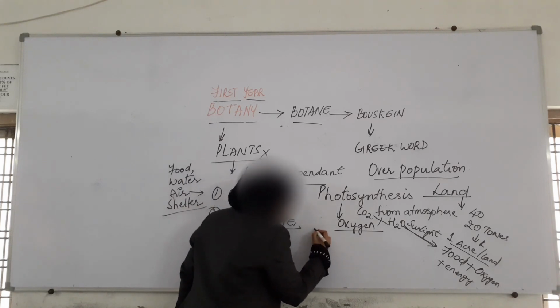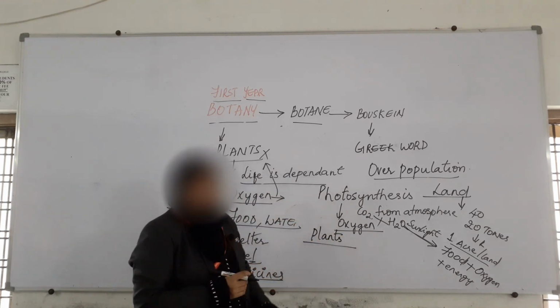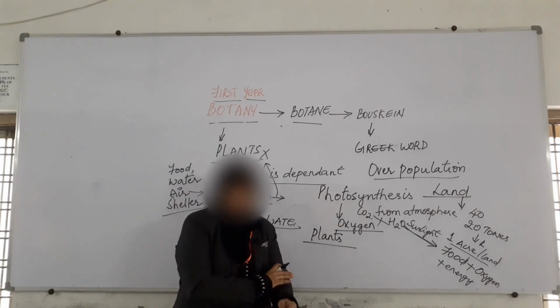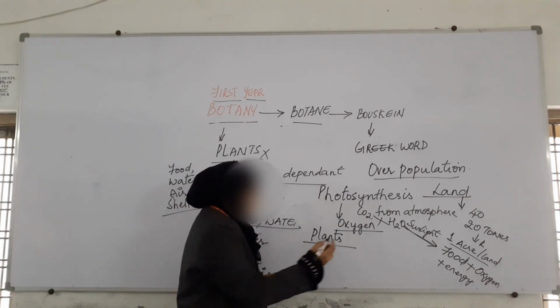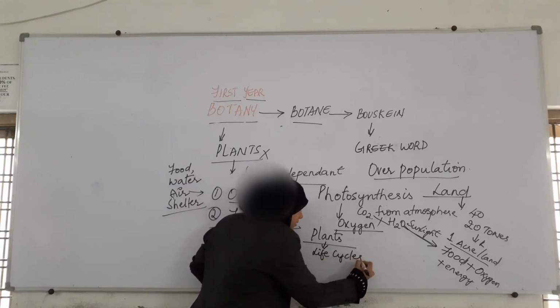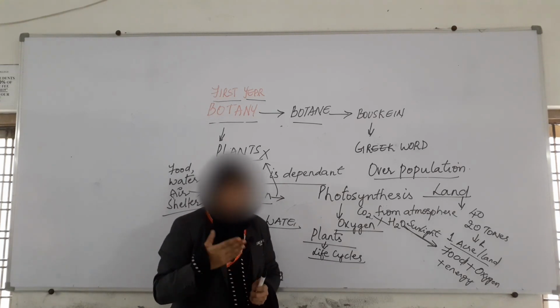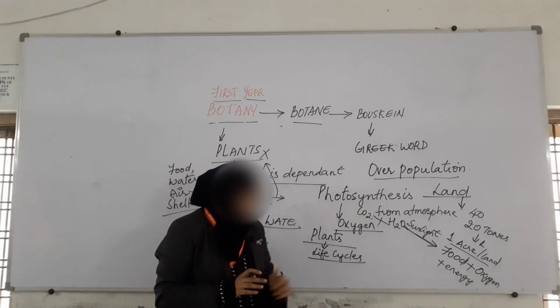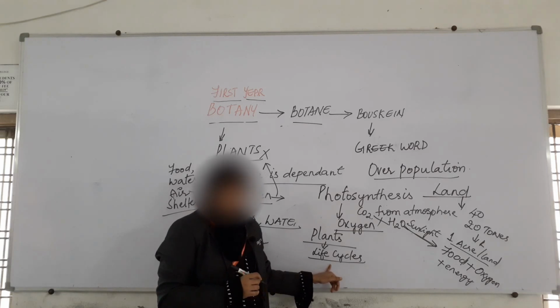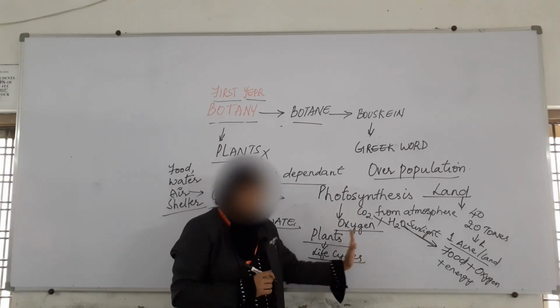When we study plants, we will be able to tell how much it can produce, how many seasons we can grow, what the life cycle is, what the reproductive age is, so how much it will be giving us.